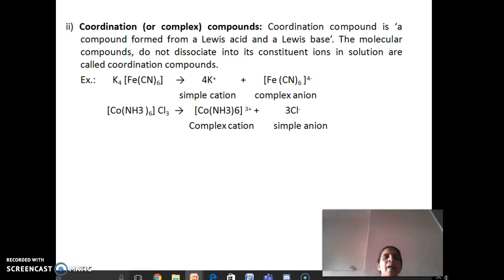If we take the example of potassium ferrocyanide, when dissolved in water, it gives a simple potassium cation and a ferrocyanide complex anion. And if we take cobalt ammonium chloride, when it is dissolved in water, it gives a cobalt amine positive complex cation and three simple chloride anions.